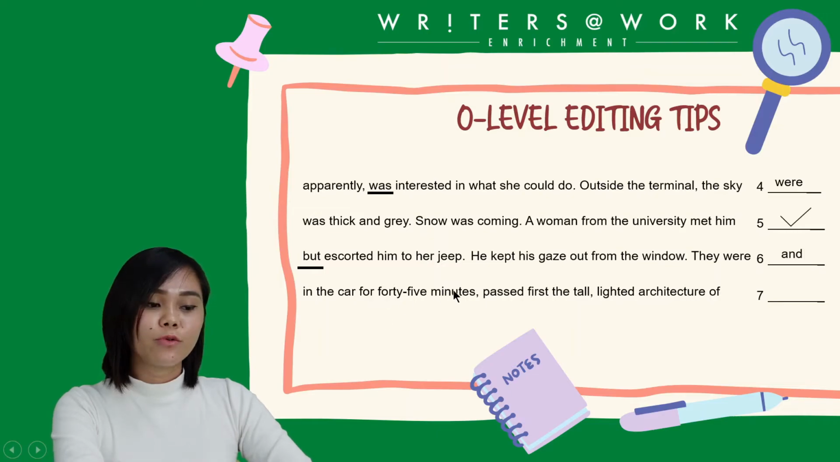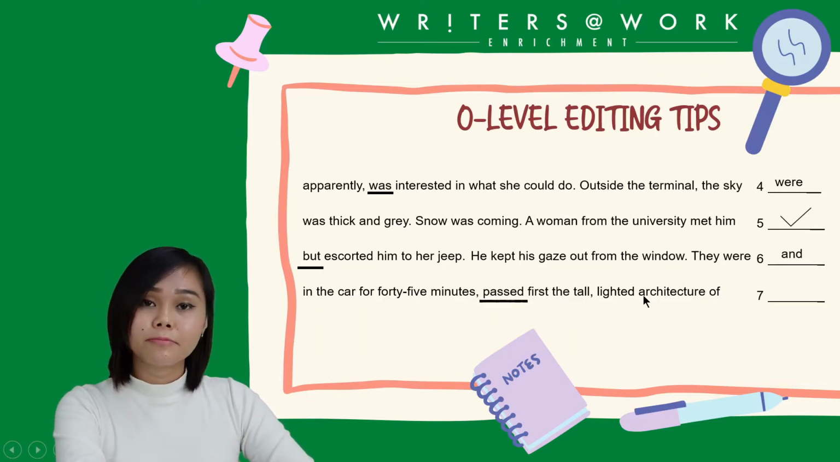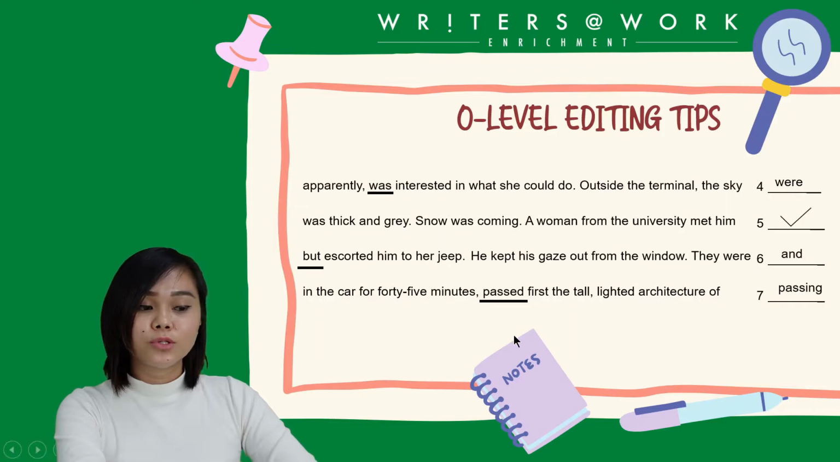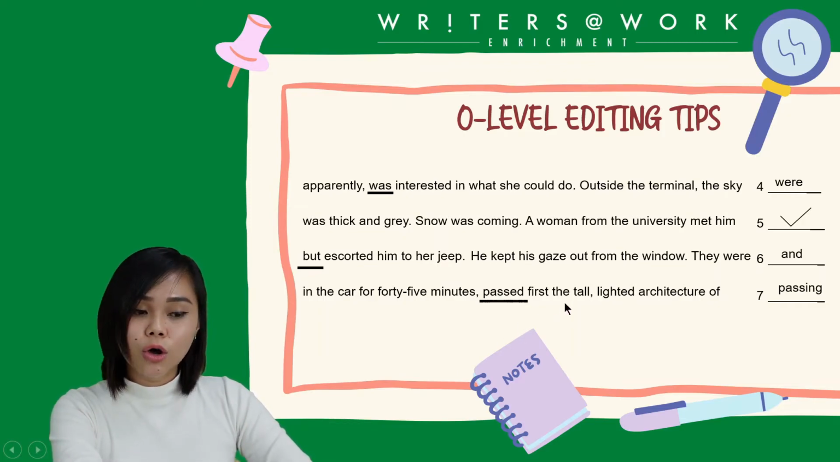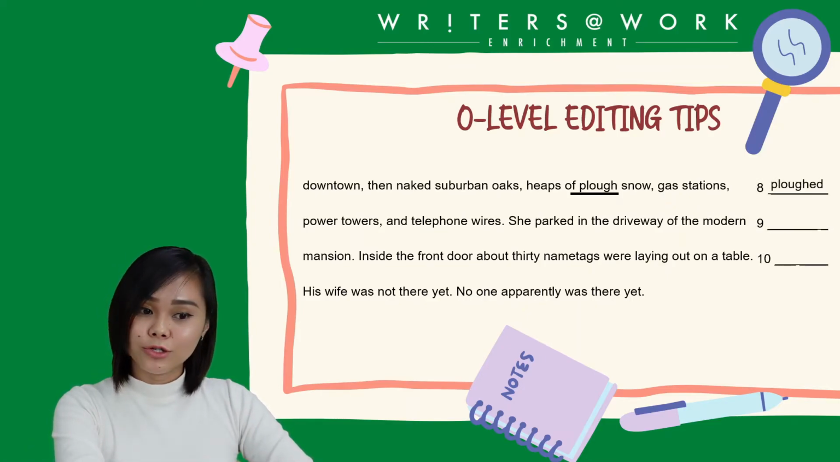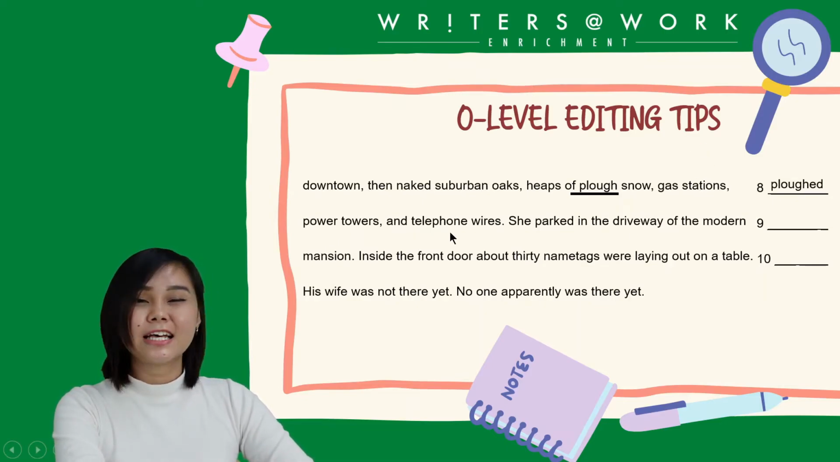They were in the car for 45 minutes. Past first the tall, lighted architecture. We have a wrong word form error here, the word past. It should be passing because it's a continuous action. So if you read it again, you'd say they were in the car for 45 minutes, passing first the tall, lighted architecture of downtown, then naked suburban oaks, heaps of plow, snow, gas stations. Another wrong word form, plow should be plowed. Right? Plowed snow, gas stations, power towers, and telephone wires.